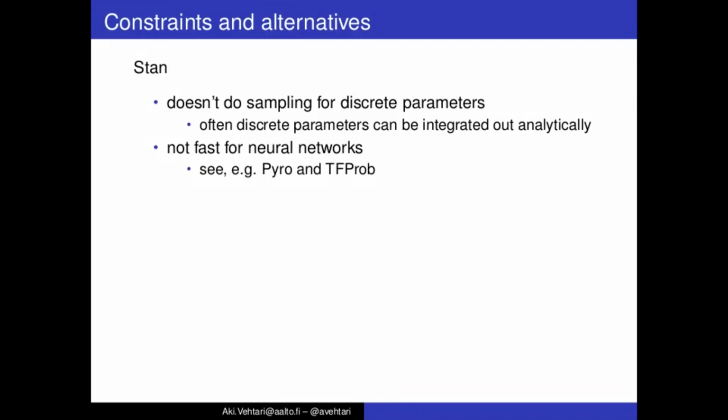Stan is not fast for neural networks. It hasn't been specially designed for that, and then Pyro and TensorFlow Probability are probably the ones which are fast for them. It's not good for streaming data, at least not yet. There is one group working on making it faster.